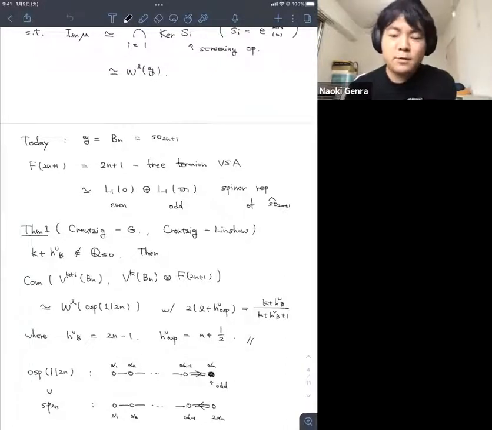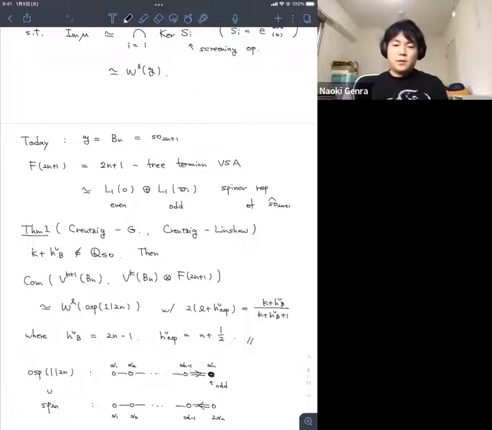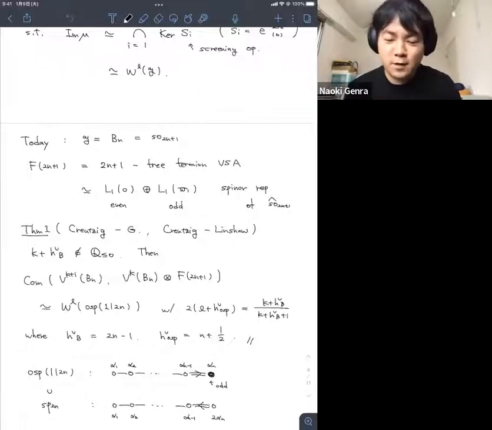The reason why osp(1|2n) is called super B type is that its Dynkin diagram is very close to B type. You see the Dynkin diagram looks like alpha_1, alpha_2, up to alpha_{n-1}, the same as B type, but alpha_n is just an odd root. This means that the root vector lies in the odd space. And the point is this contains an even part, which is just sp(2n).